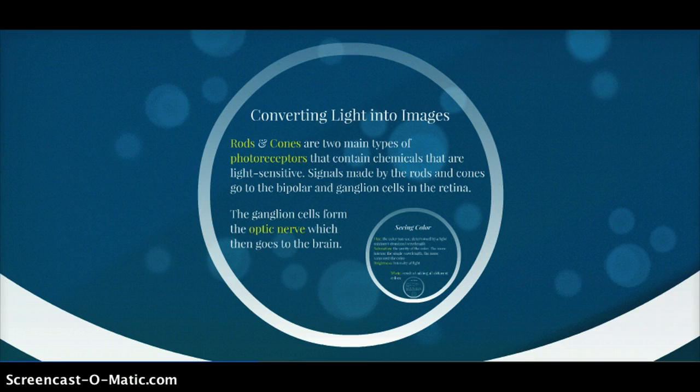There are no rods in the fovea, the center of the retina, but there are a large number in the periphery of the retina. Cones allow you to see color. Most cones are packed in the fovea. The density of the cones accounts for differences in visual acuity and the ability to see details. Cones do not work well in low light.